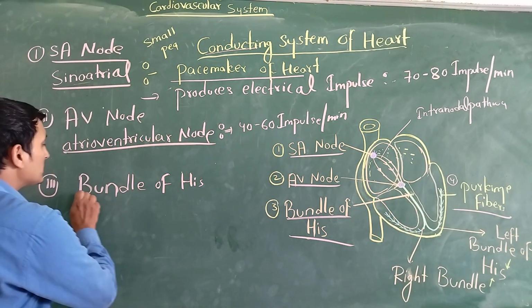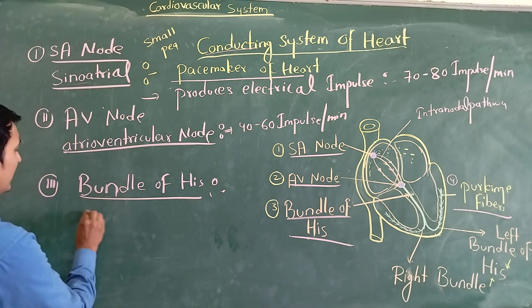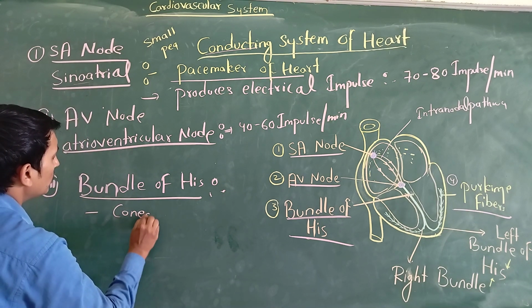So the bundle of His is mainly connected to our AV node.